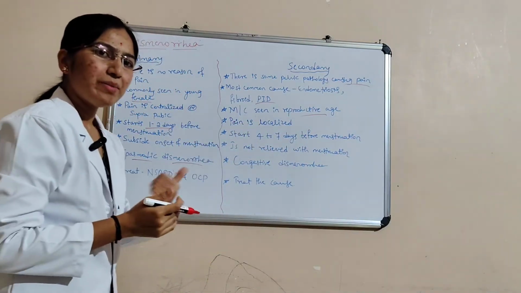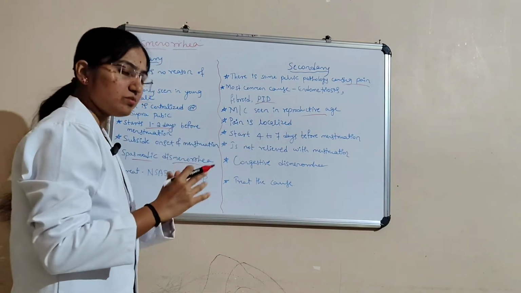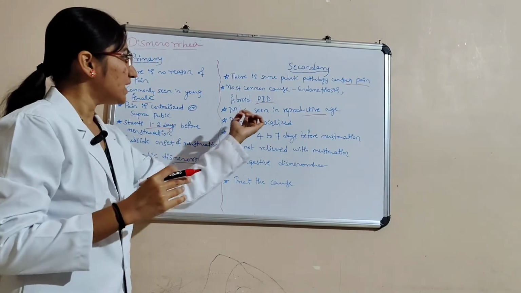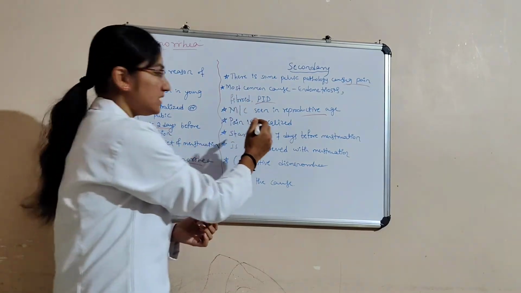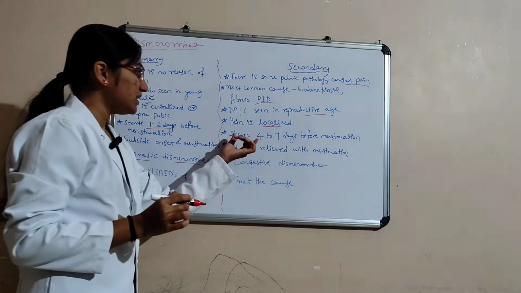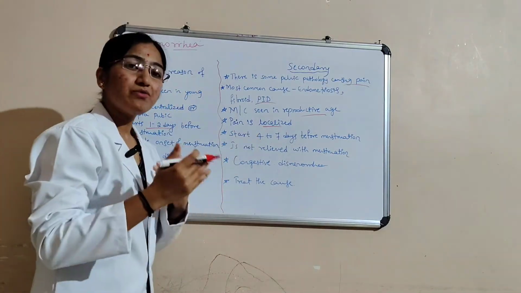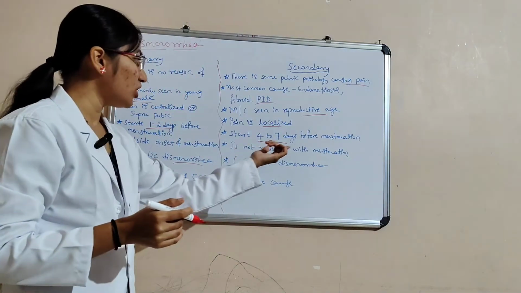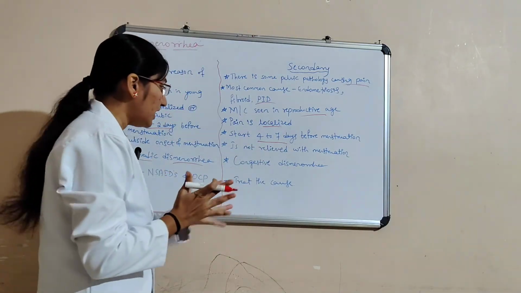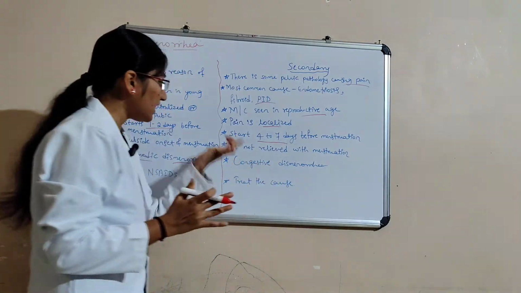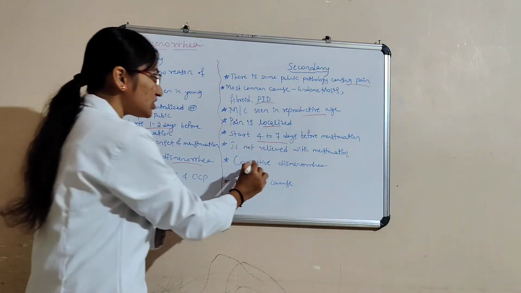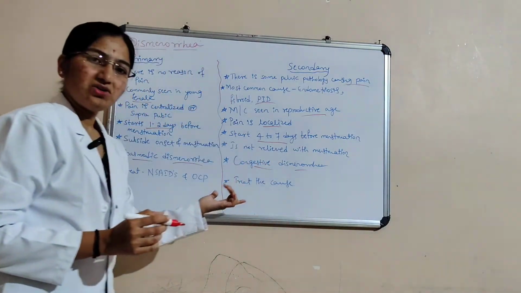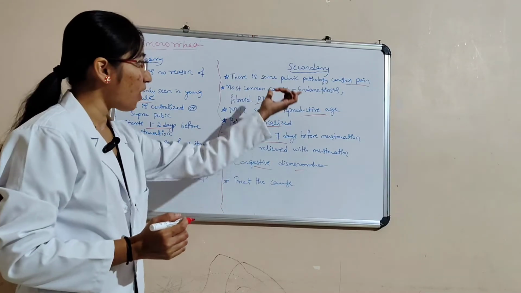In primary the pain is centralized, and here the pain is localized and starts 4 to 7 days before menstruation. It is not relieved with menstruation. It is also called congestive dysmenorrhea. Treatment is to treat the cause.